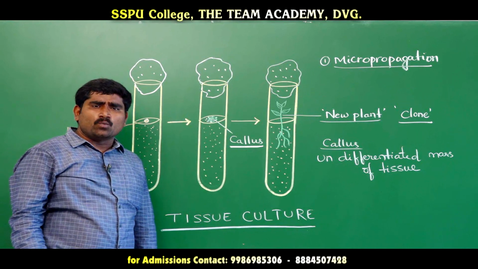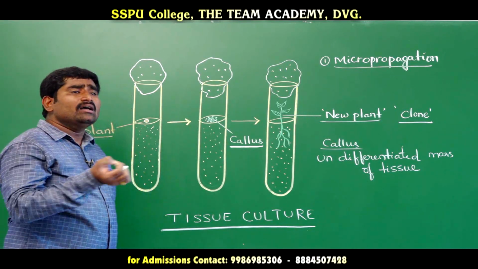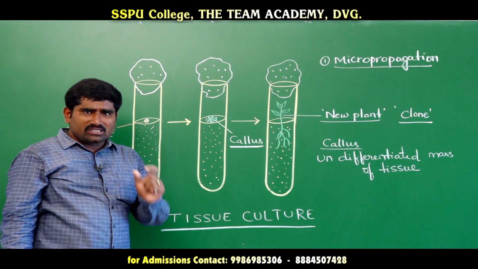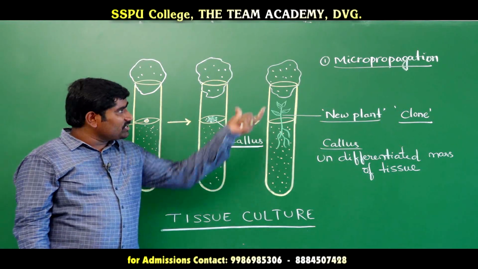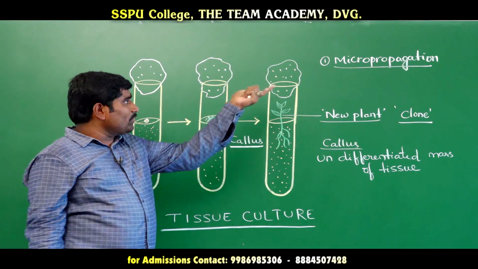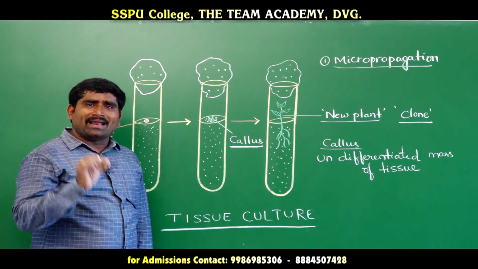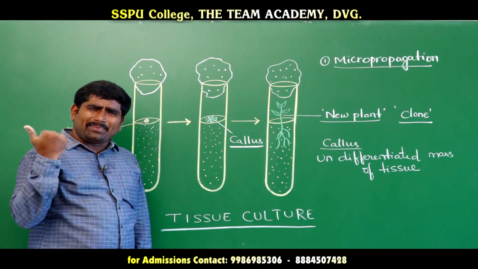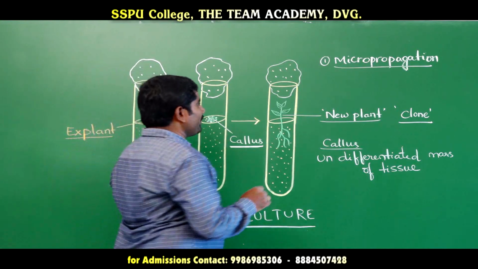Micropropagation means production of more number of plants by using a small or minute explant. By using minute explants, creation of more number of plants rapidly, within a short span of time, is known as micropropagation.